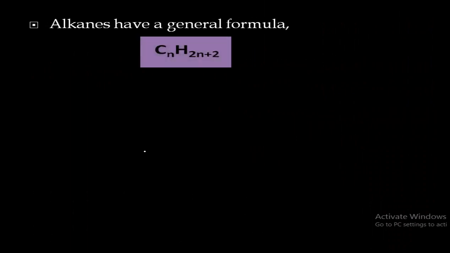The alkanes have general formula CnH2n+2. If they give any compound and ask you to find whether the given compound is alkane or alkene or alkyne, then by using this CnH2n+2 formula, we will find whether it is alkane or not. So if it satisfies this formula, then it is said to be alkane.